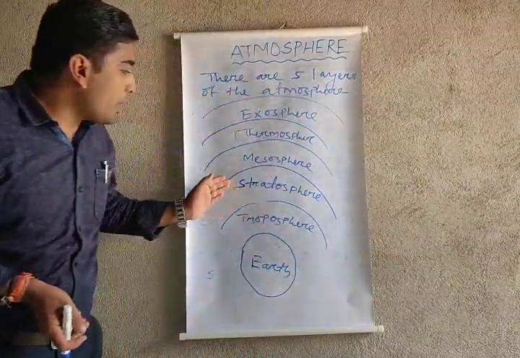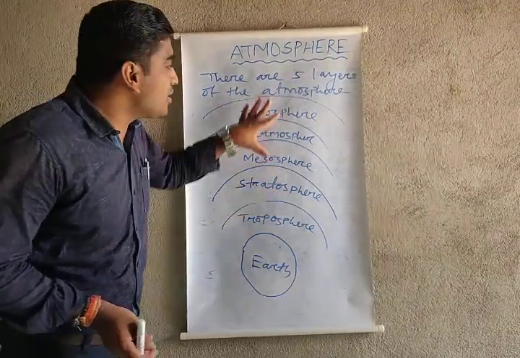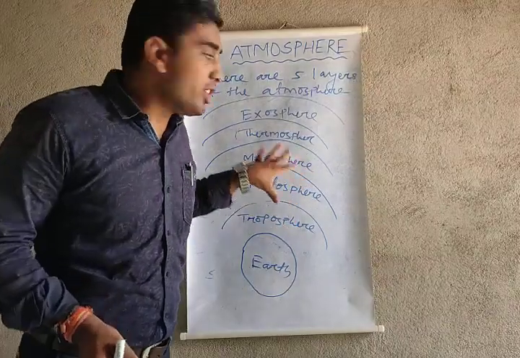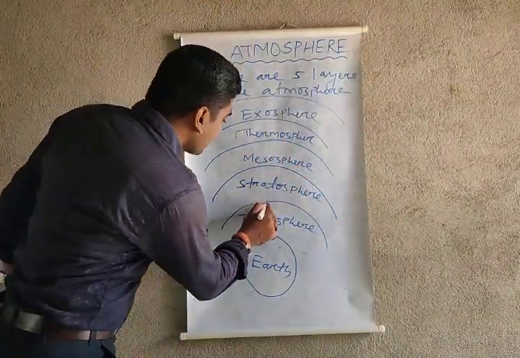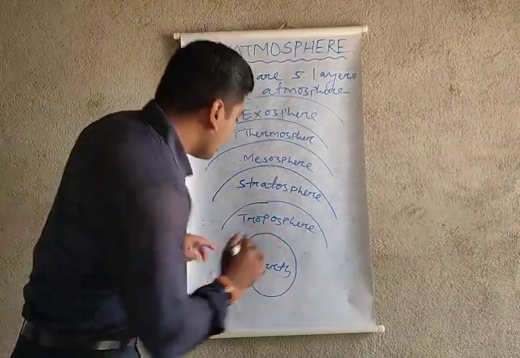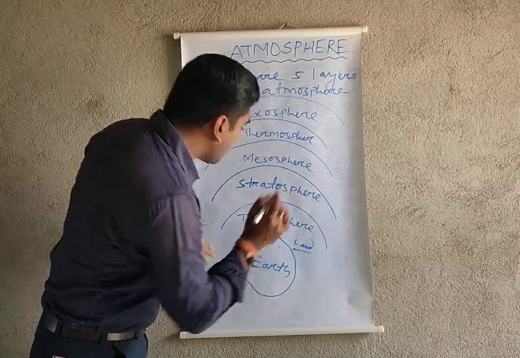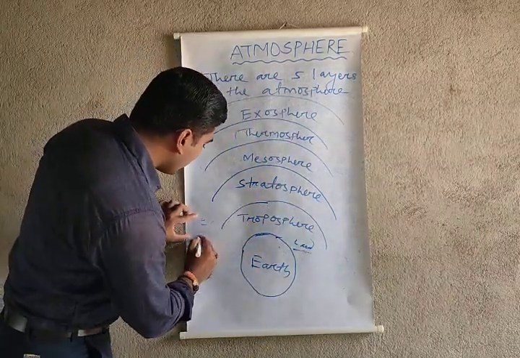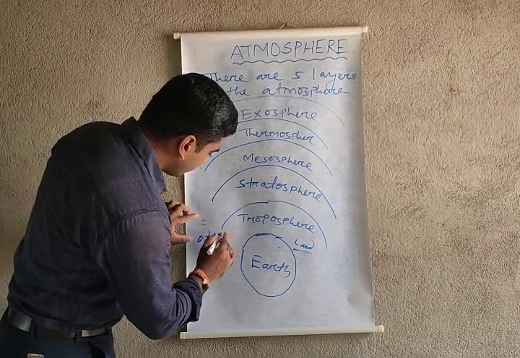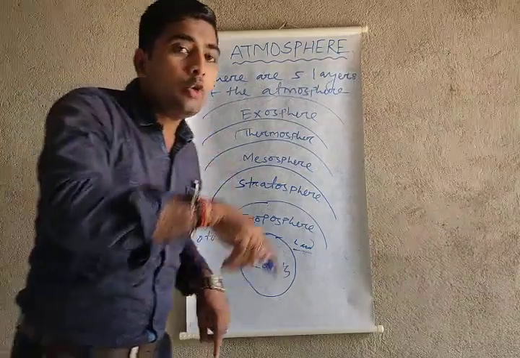So my dear students, now I wanted to show you the main feature of all these spheres, how much content of the air is available here. Okay, first we are going to read the troposphere. This is known as the land of the earth surface. From the land of the earth surface, the troposphere covers 0 to 10 kilometers.